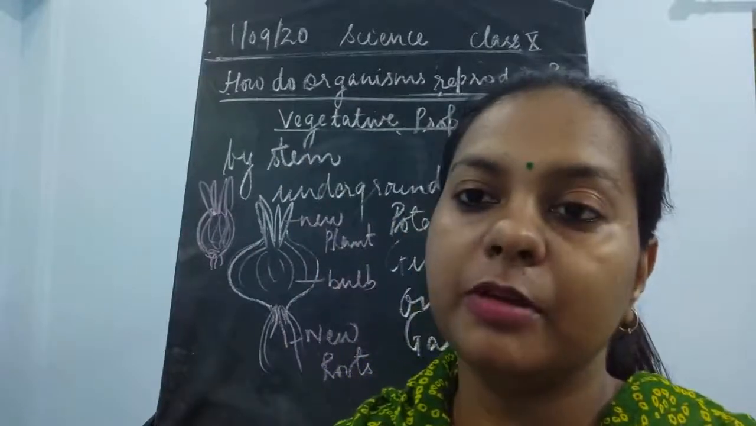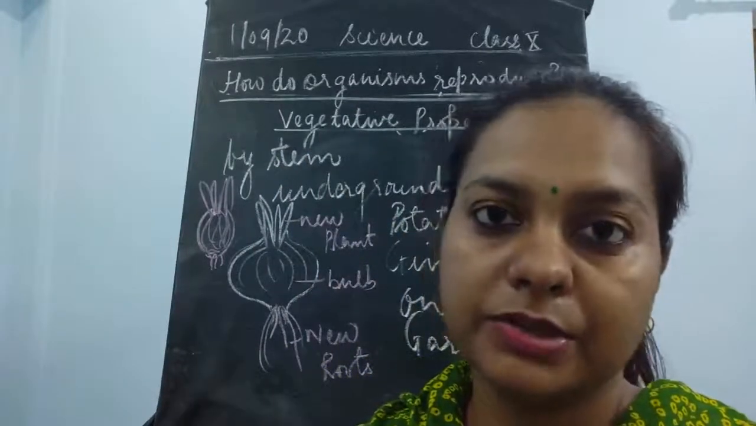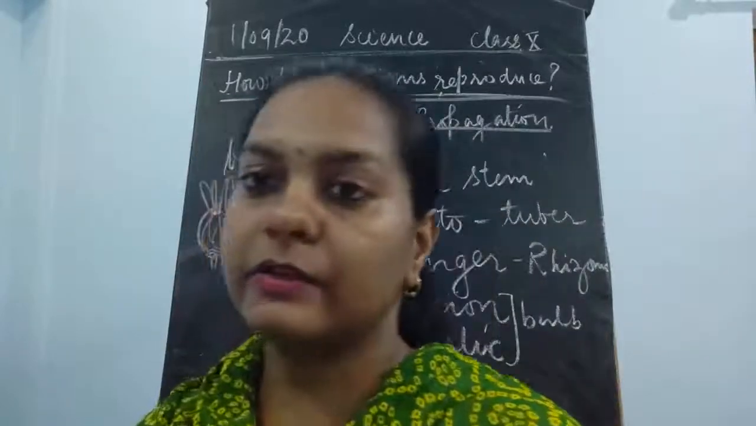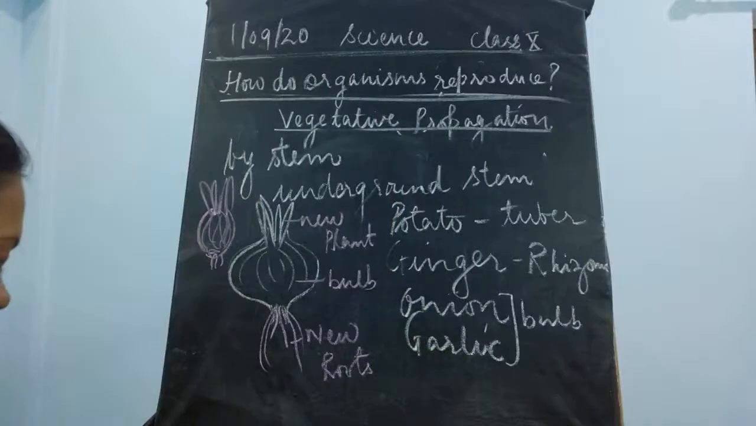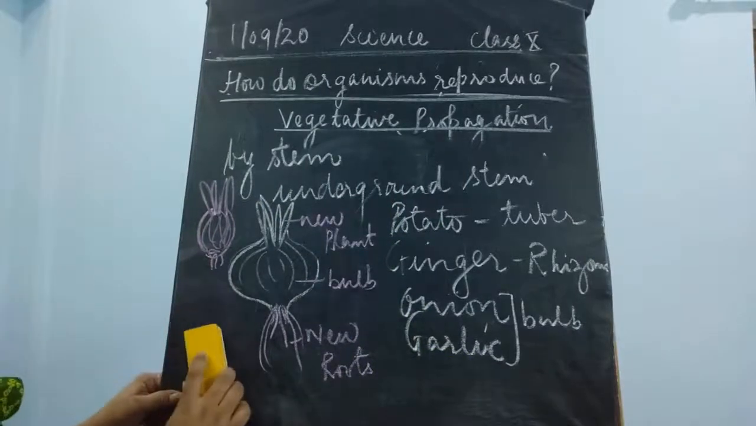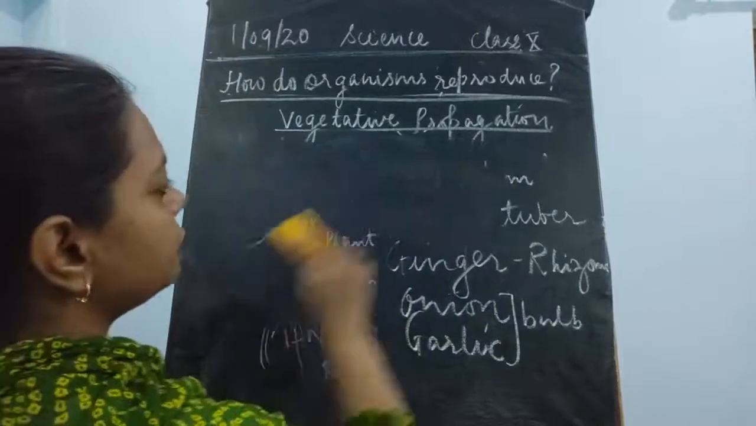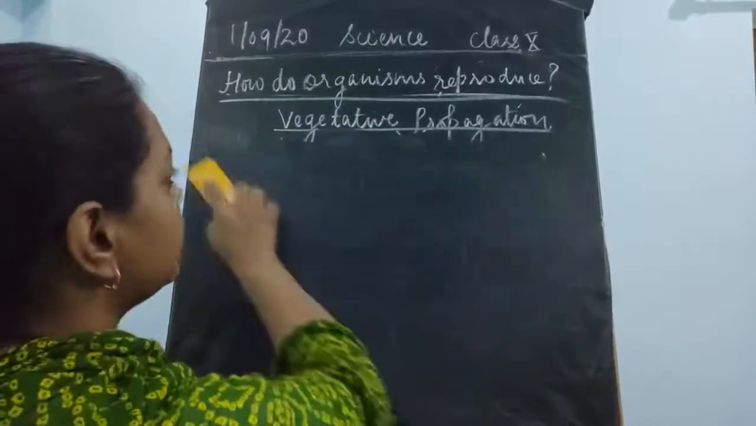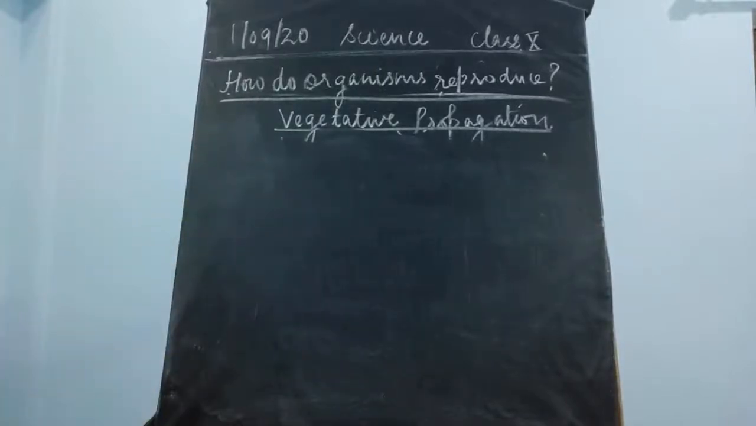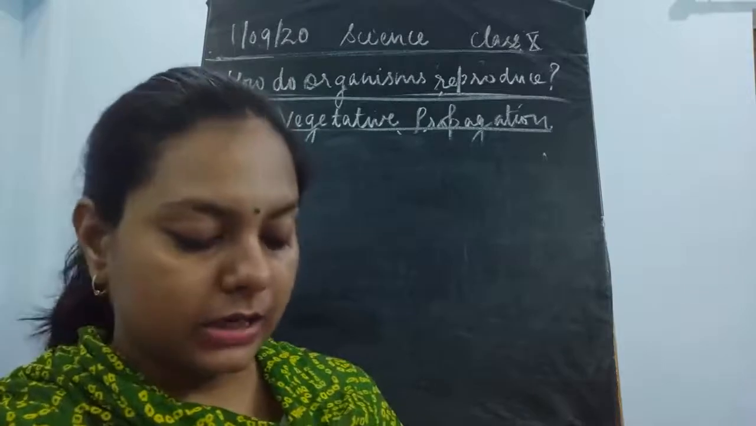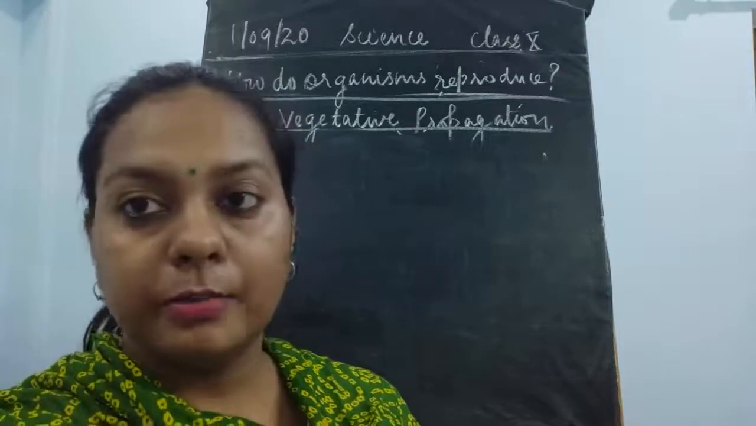Because of vegetative propagation, these plants are going to increase in number, when the favorable conditions and the season of these vegetables are there, and it is going to grow properly. Okay, so now I'm going to move on to the next topic of vegetative propagation, children, that is the artificial mode of vegetative propagation.